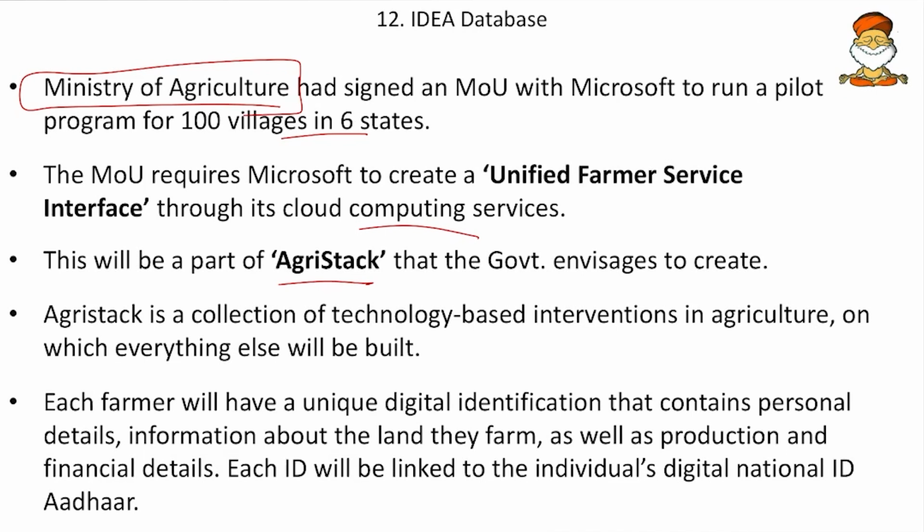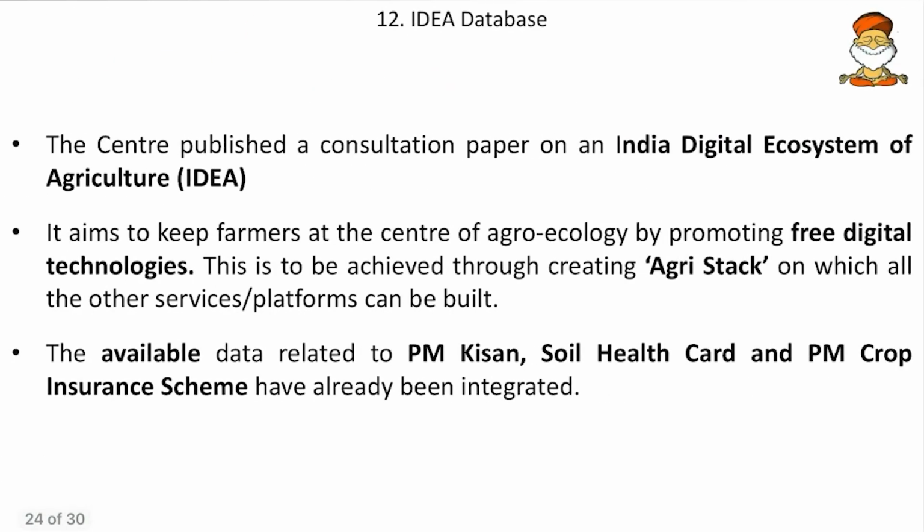And this AgriStack is a collection of technology based interventions in agriculture on which everything else will be built. Each farmer will have a unique digital identification that contains personal details, information about the land they farm, as well as the production and financial details. And each ID will be linked to the individual's Aadhaar card. Then come to next, the Centre published a consultation paper on this IDEA, and this IDEA is under construction.